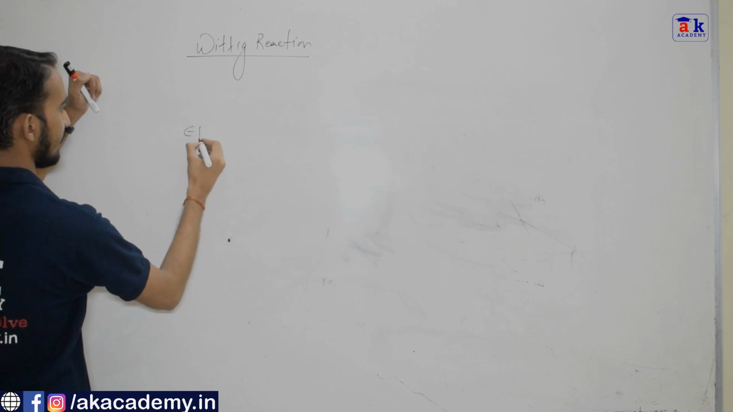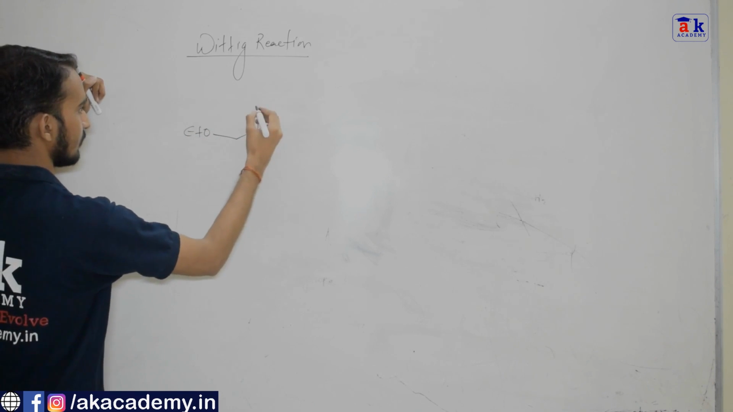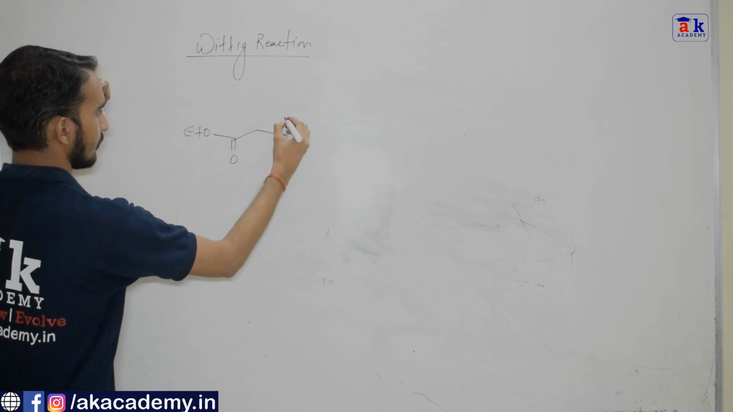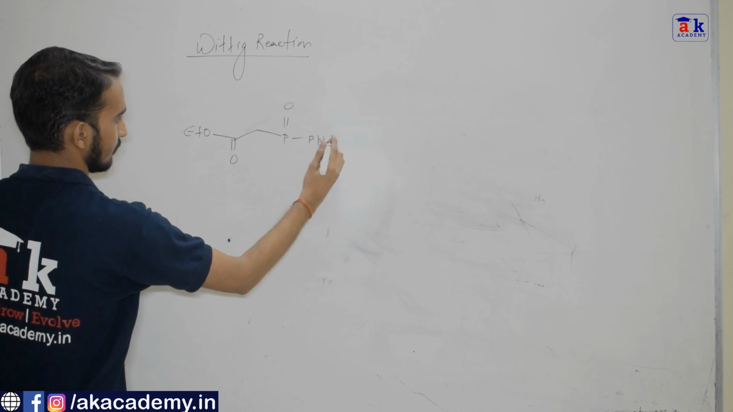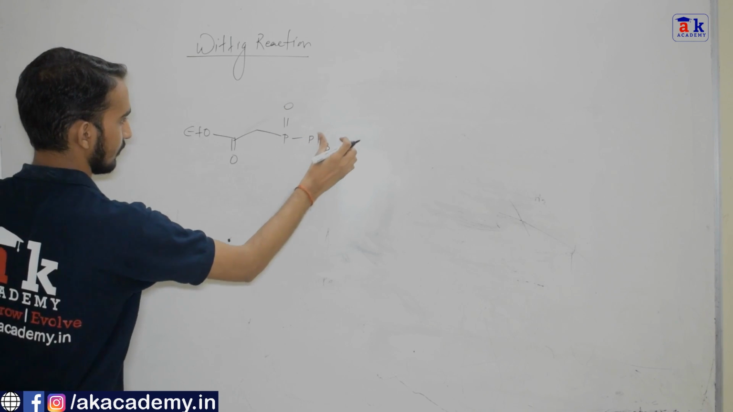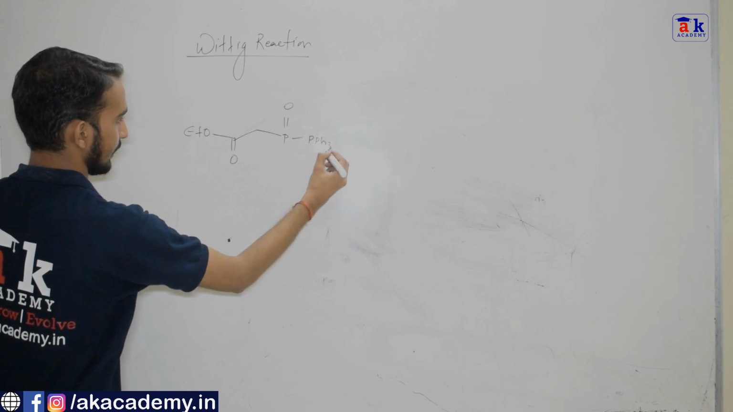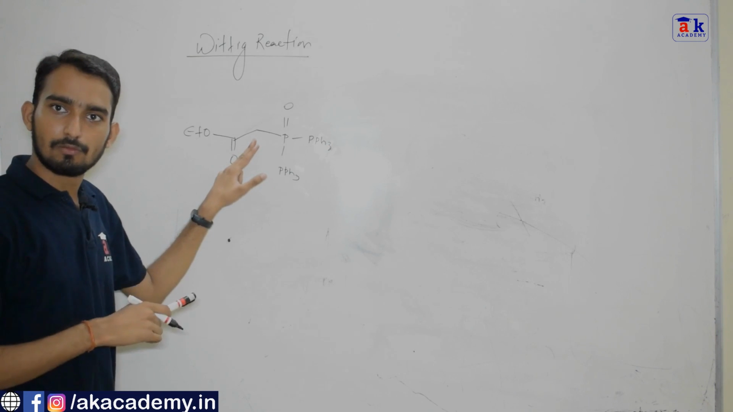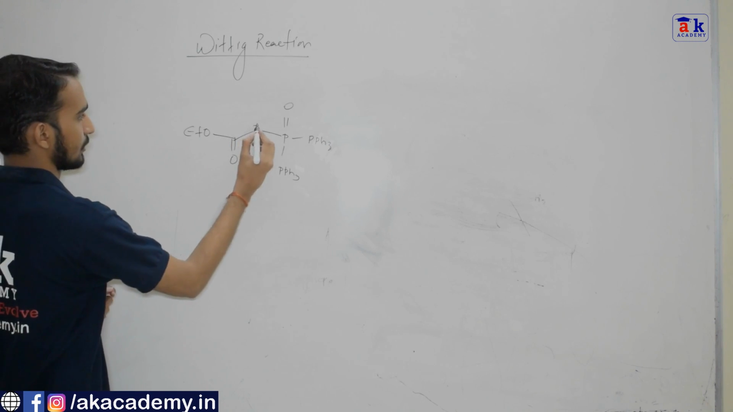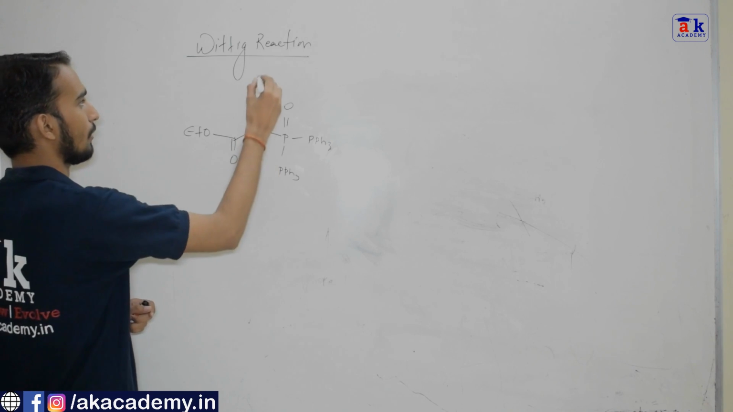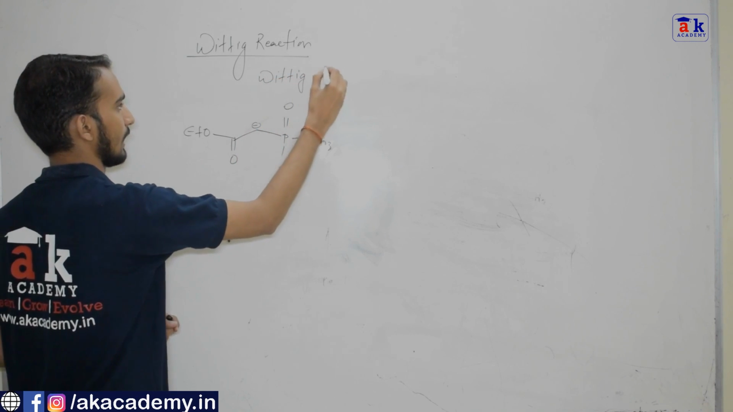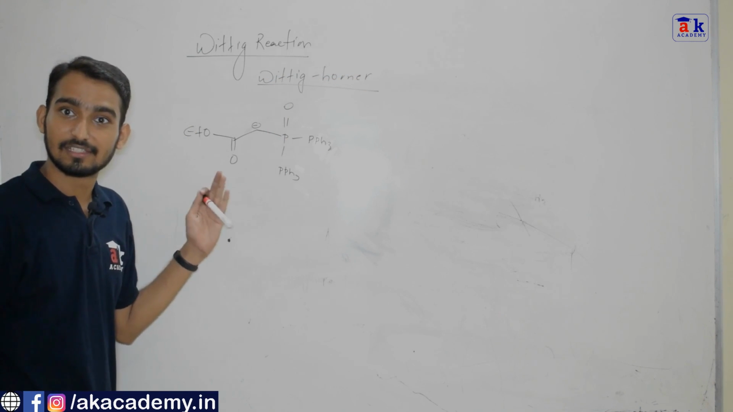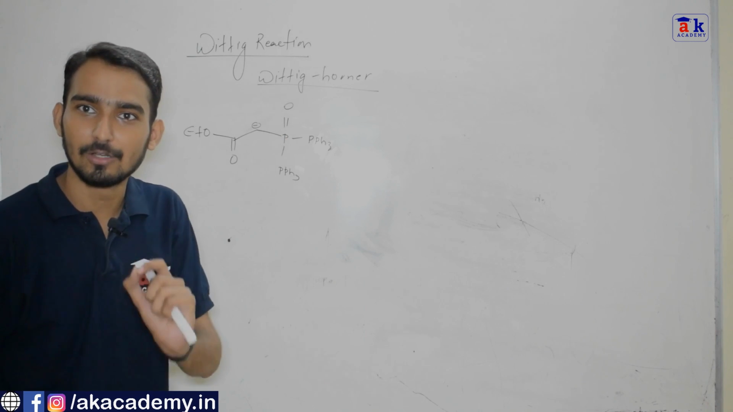So this is the halide which we use in Wittig-Horner. It has PPh3, and you can see there are two hydrogens, so one of the protons will be abstracted by the base, so we get a negative charge. So this is the halide which is used in the Wittig-Horner reaction. You can see it is a stabilized halide. In case of a stabilized halide, you always get the E-alkene.